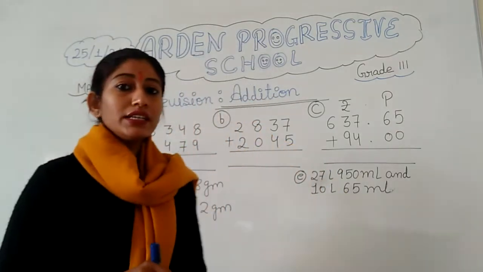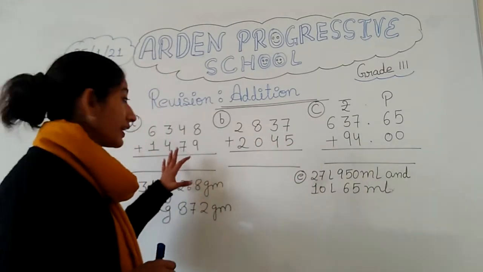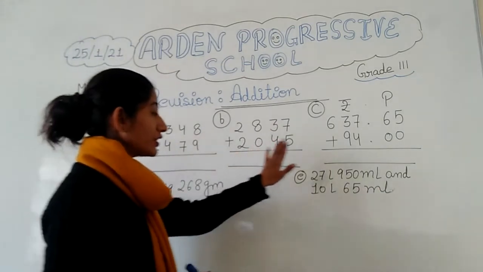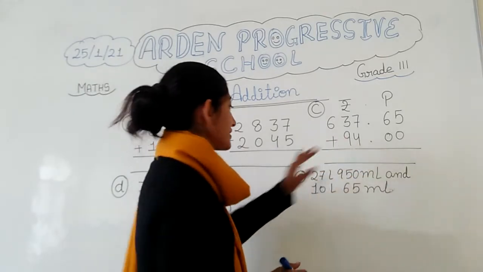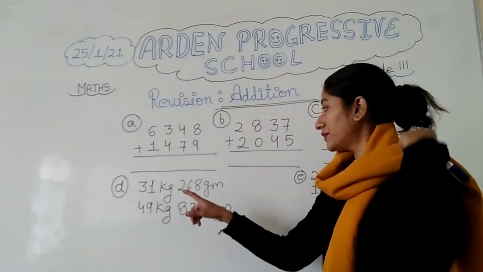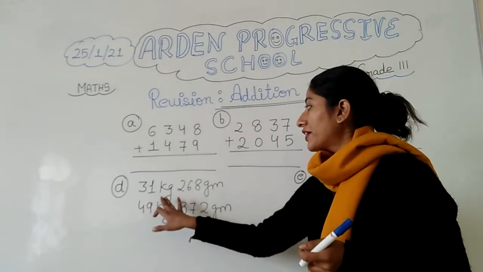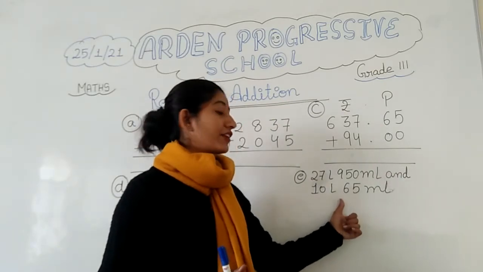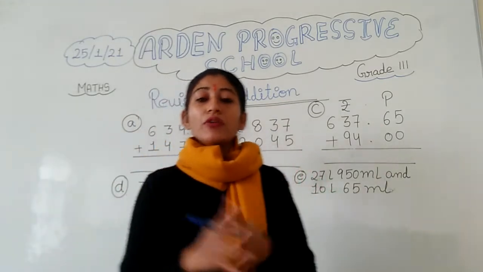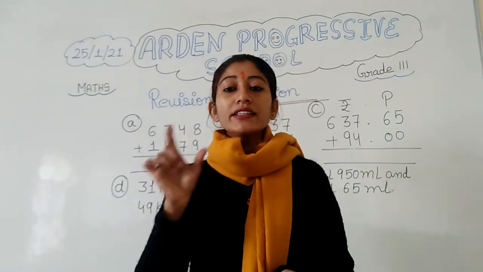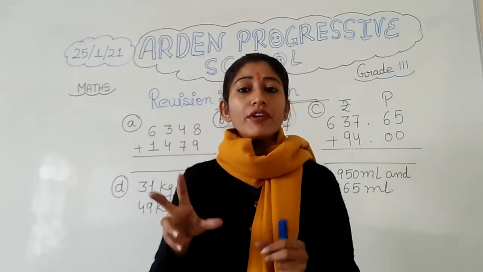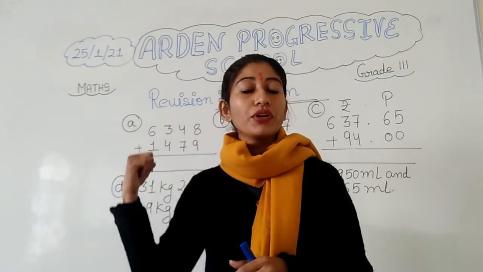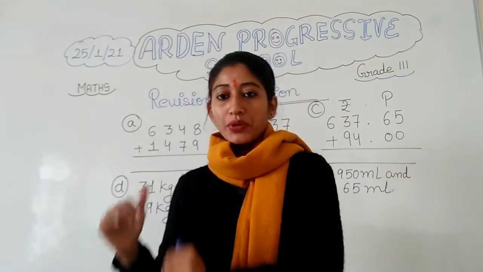So students, you can see that here I have given some addition sums, like revision addition. This one is the addition of rupees and paise. Then you can see I have written one more sum, related to kilogram and gram, and then one more sum that is related to liters and milliliters. I hope you are now getting what I want to say: in this video we are going to revise the types of addition that we have done in our whole syllabus.